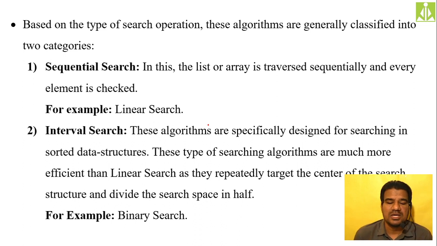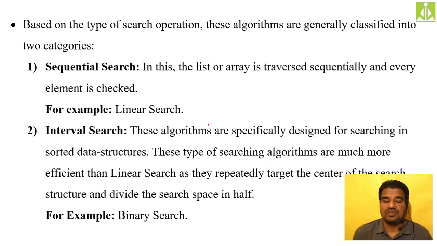Then we have the interval search. This algorithm was specifically designed for searching in a sorted data structure. The linear sequential search you can apply to unsorted lists as well, whereas for interval search, which we also call binary search, you must have a sorted list only. These types of searching algorithms are much more efficient than linear sequential search.